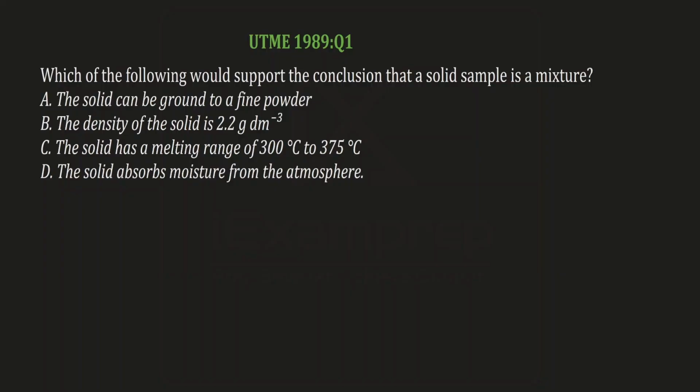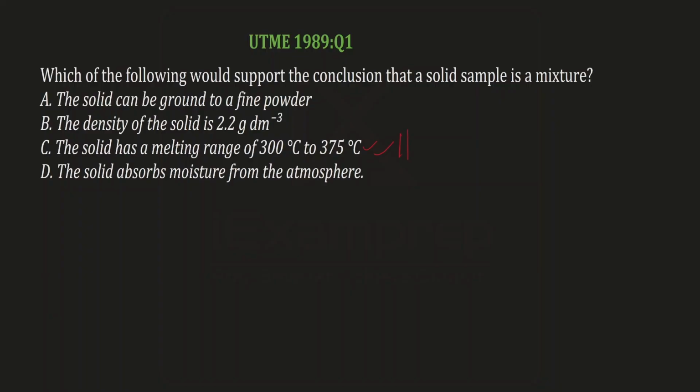Option C says the solid has a melting range of 300 degrees Celsius to 375 degrees Celsius. All right, this makes sense. Why? Because if a sample is a mixture, it's not going to have a sharp melting point. The melting point is going to have a range, and this is going to be a very large range. 300 to 375 degrees Celsius is a large range. So because of this range, this can tell us that it is a mixture.